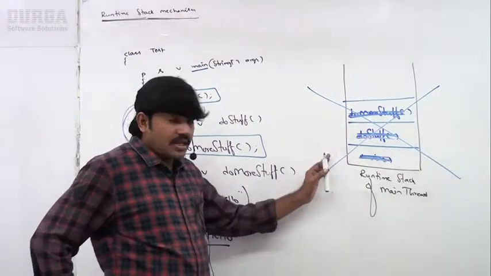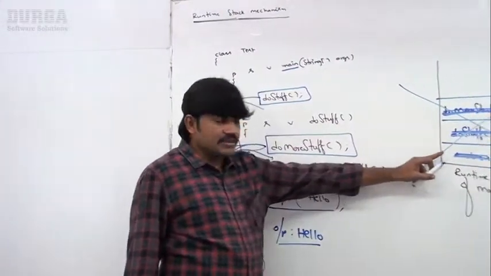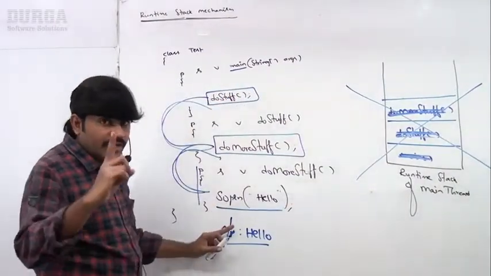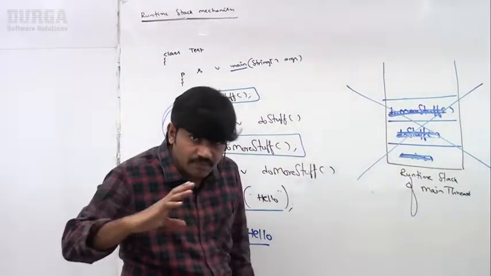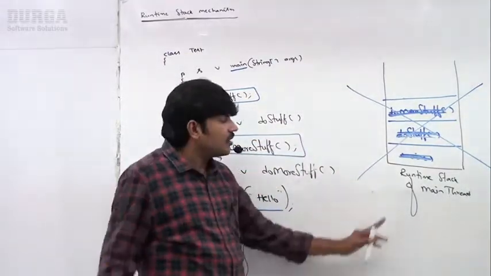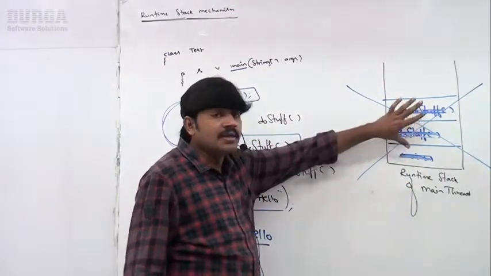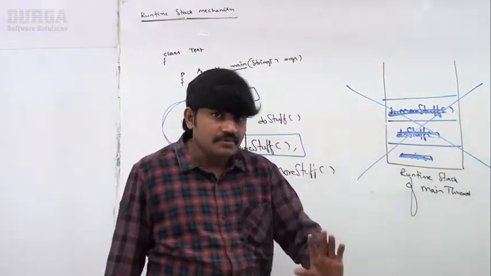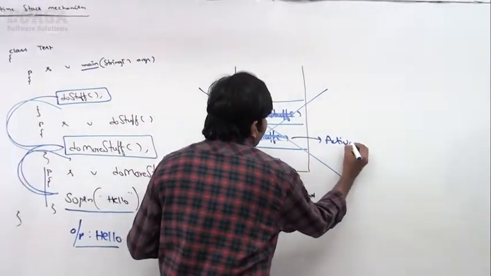What is the meaning of runtime stack mechanism? For every thread, JVM will create a separate stack. For every method call performed by the thread, one entry will be stored in the corresponding stack. Once that method execution completed, the corresponding entry will be removed. After completing all method calls, the stack will become empty. Before terminating the thread, JVM will destroy the corresponding stack. This mechanism is nothing but runtime stack mechanism.